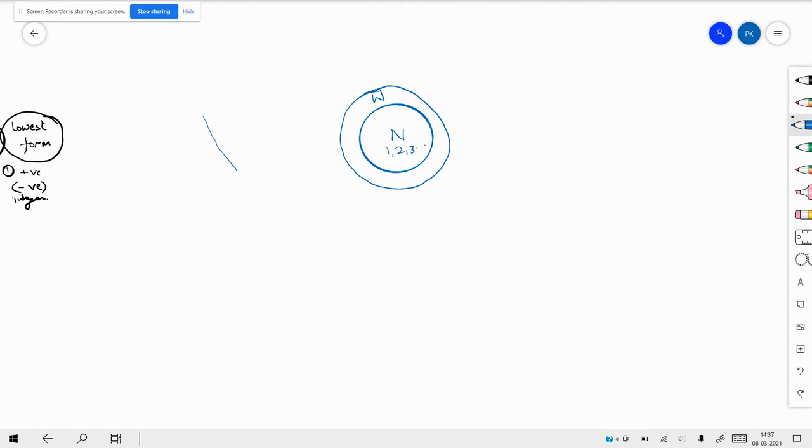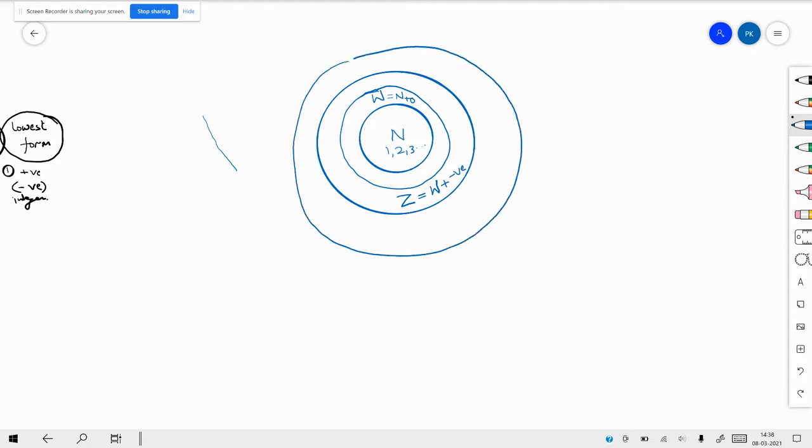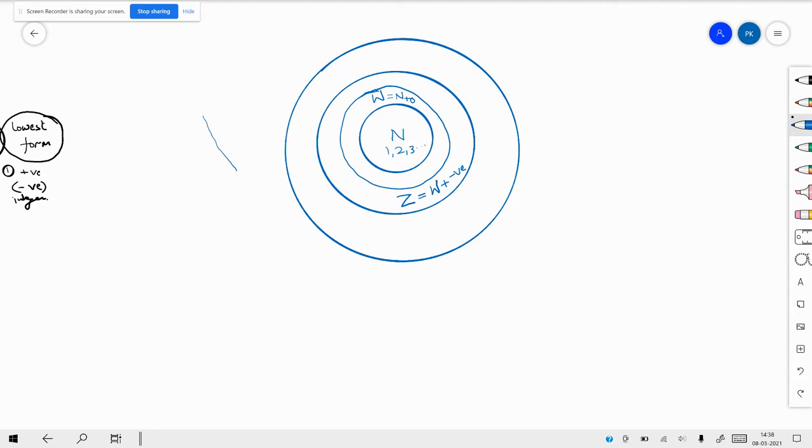Whole numbers included natural numbers plus 0. Then there came something called integers. Integers are all the whole numbers plus negative numbers as well. And then finally there came something called rational numbers, and rational numbers are denoted by q.